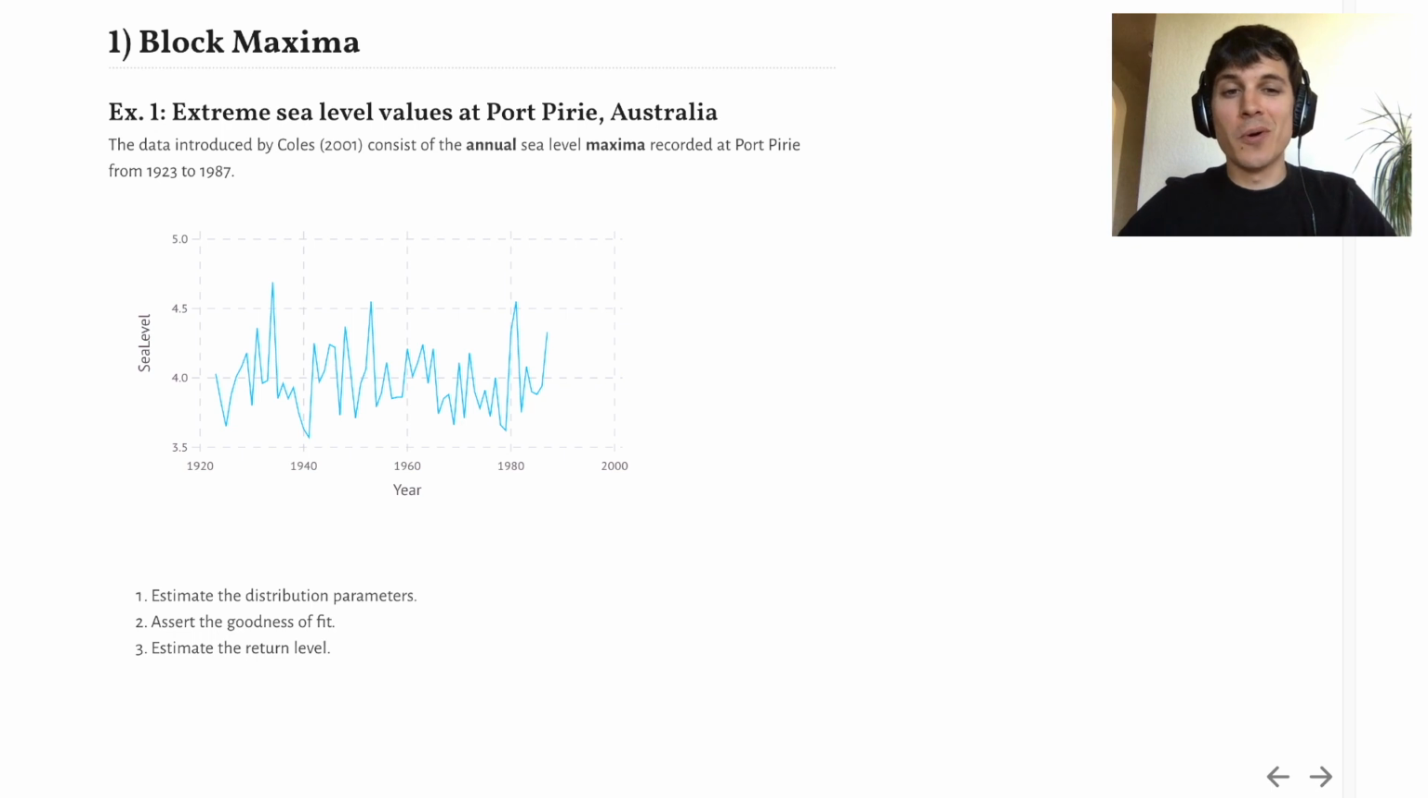To introduce this approach within the Extremes package, I'll be using a popular dataset from Coles' book, the annual sea level maxima recorded at Port Pirie in Australia from 1923 to 1987. For this example, the analysis consists of three parts. First, we need to estimate the GEV distribution parameters with some estimation method. Then, we'd like to assess the goodness of fit. And finally, we'd like to estimate a return level.